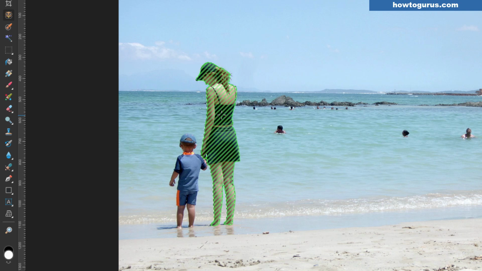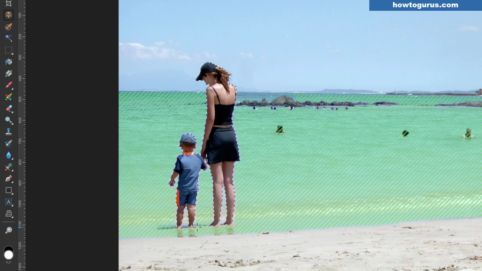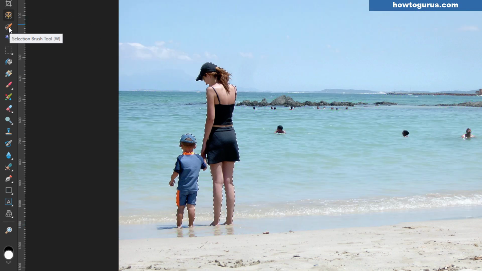Okay, let's click over here. Click on that person to select that person. Let's come down here. I'll click on him to select that. That adds that to the selection. Now I also want to get this stuff right down here around their feet, but the object selection tool is not doing that for us. So let's switch tools over here. This is the selection brush tool. And I'll bring my brush size up a little bit. That's the right square bracket key. Now let's brush right along this stuff down here. We want the shadows and we want those reflections. Right there, that's all you need.